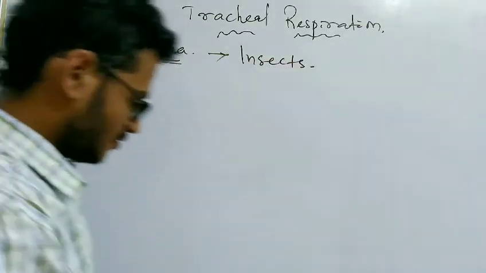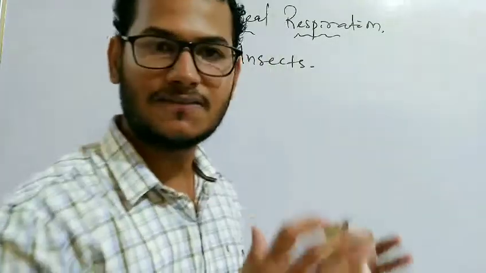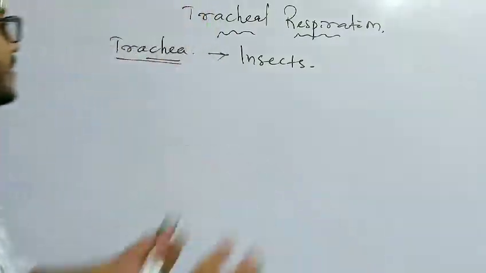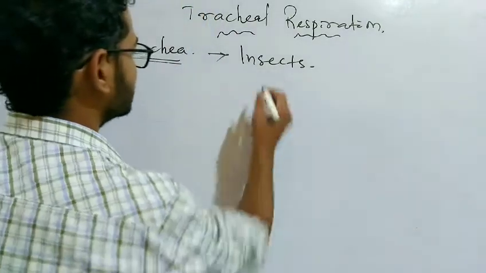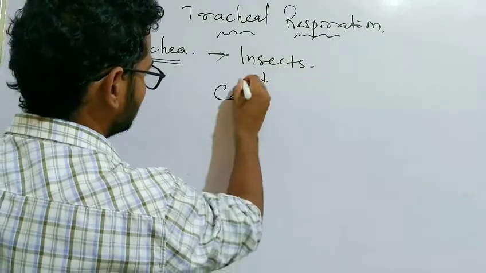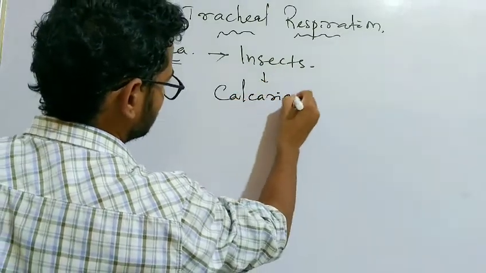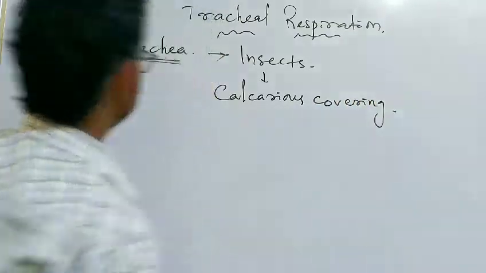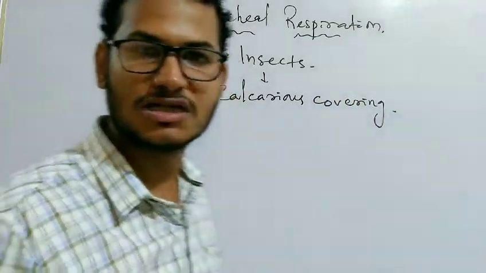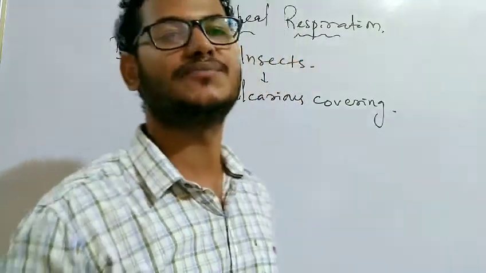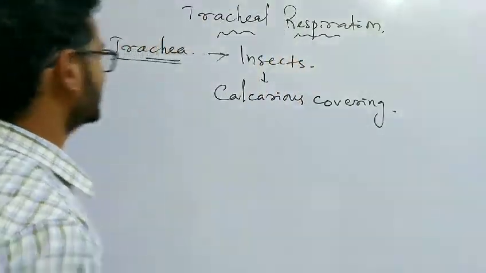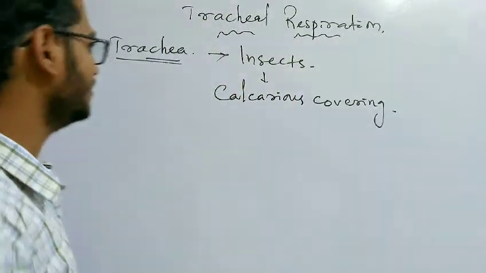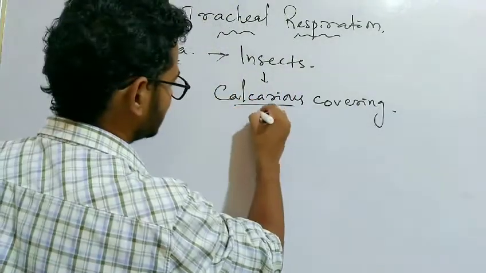Why? When insects are covered with a calcareous exoskeleton or calcareous covering, they cannot use their skin for breathing or exchange of gases. Calcareous means made up of calcium carbonate.